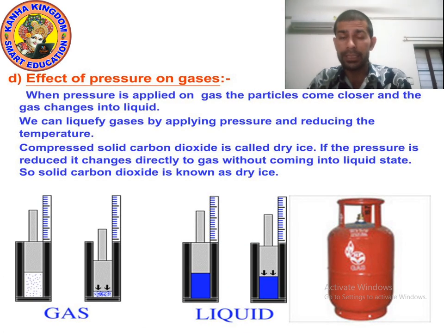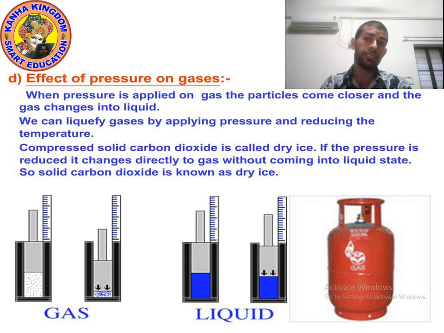So kids, it was the effect of temperature. Because of temperature, solid changes into liquid, liquid changes into gas, and gas again changes into liquid, liquid changes into solid. But during sublimation, solid changes into gas and gas changes into solid. So it was the effect of temperature. Now let's see the effect of pressure.